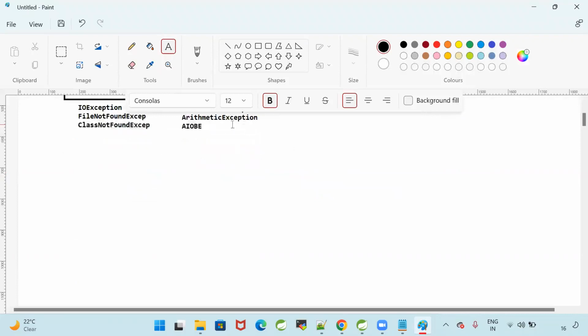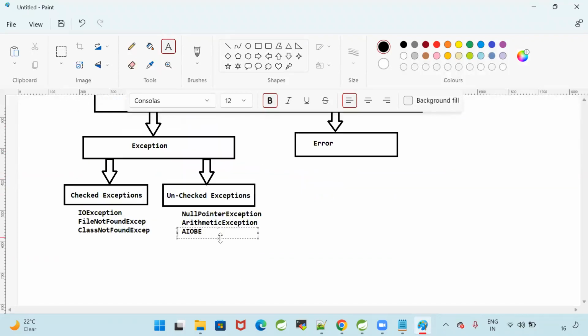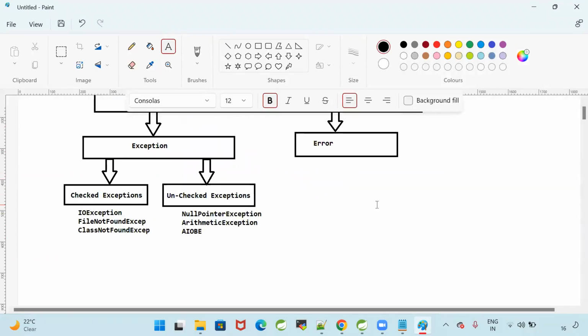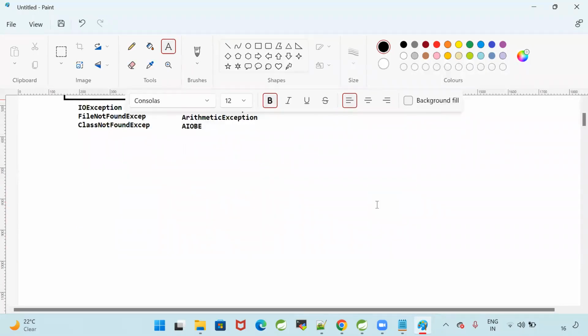When will you get array index out of bound exception? If you are trying to store a value in the array whose index is not available, or you are trying to access an element from the array whose index is not available, then you will get array index out of bound exception.